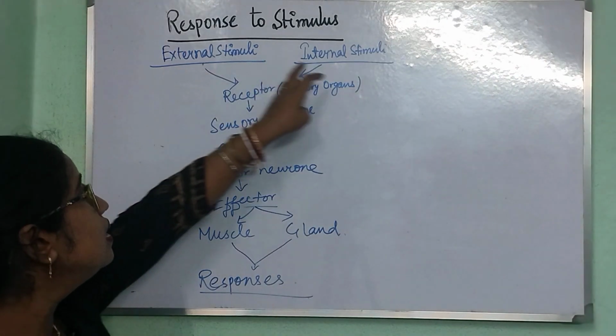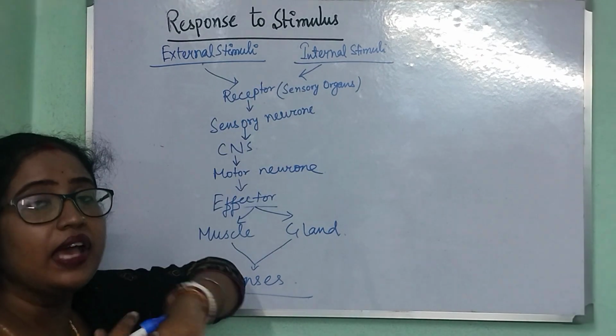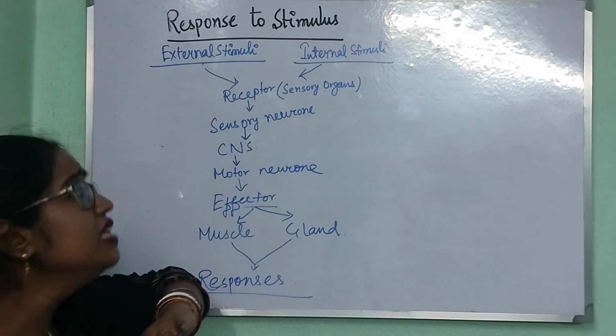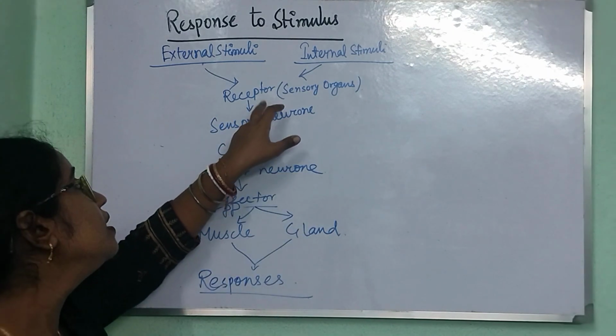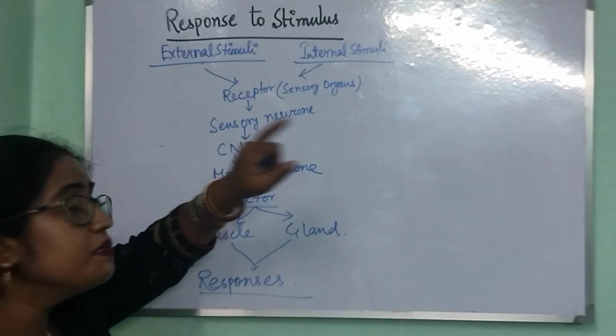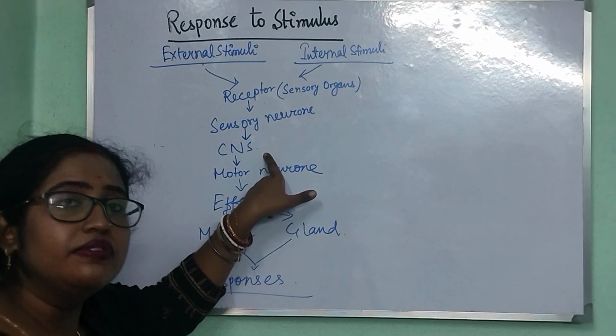So we have the external and internal stimuli, both received by the receptors that we have in our sense organs, and after receiving this information, it is transmitted by the sensory neuron to the central nervous system.